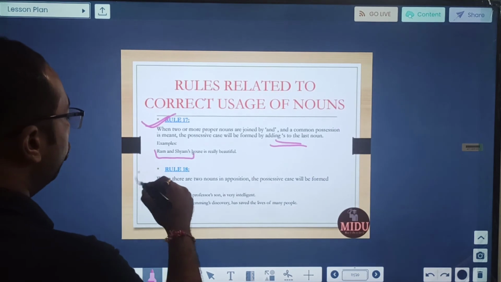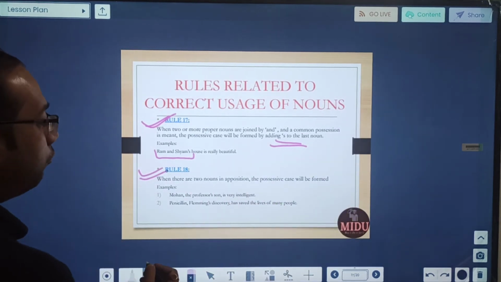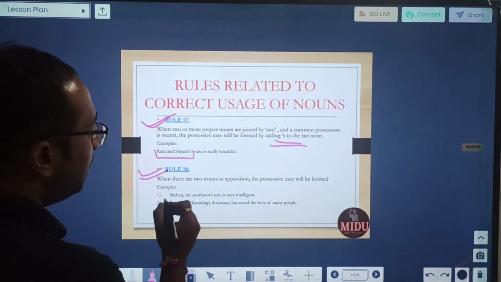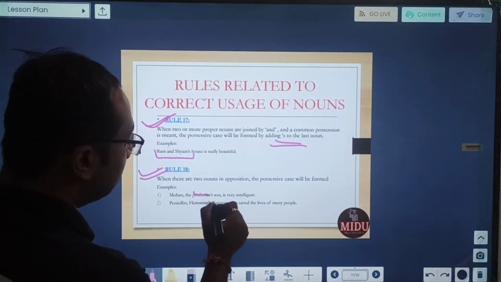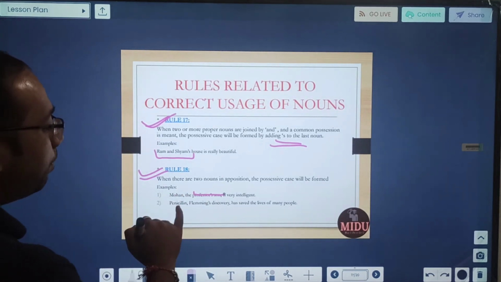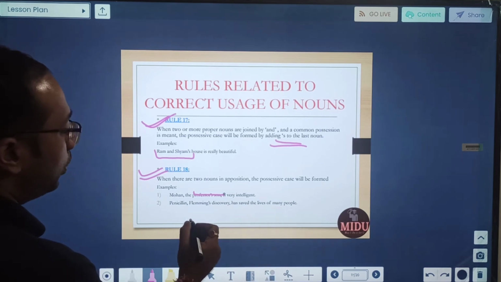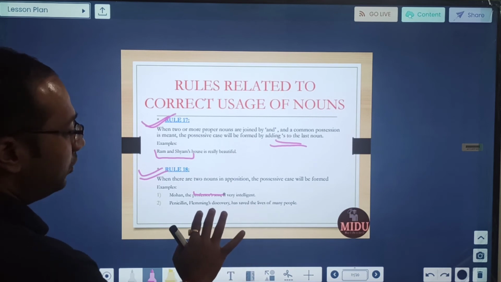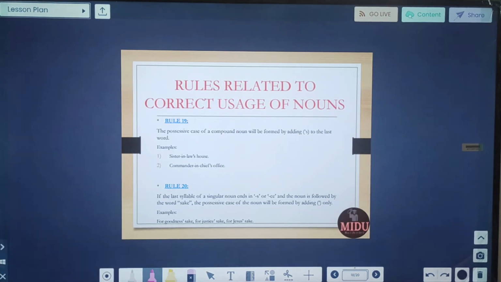Okay. Rule 18. When there are two nouns in opposition, the possessive case will be formed. So Mohan, the professor's son, is very intelligent. Here, since we are relating to Mohan and we are specifying that he is the professor's son, here the apostrophe will come. Or penicillin, Fleming's discovery, has saved many lives. So in this case, what is happening? It is not that penicillin is saving, but a description is mentioned. So in that description, we will be using the apostrophe. Rule number 18.